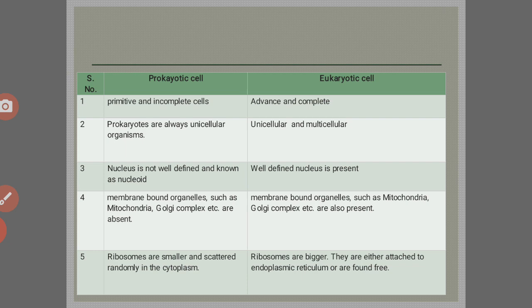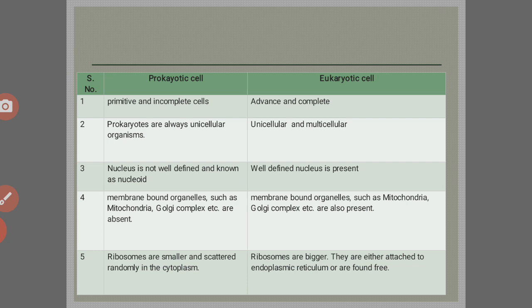In the prokaryotic cell, the first difference is that it is a primitive and incomplete cell, while the eukaryotic cell is an advanced and complete cell. Prokaryotes are always unicellular organisms, while eukaryotic cells are unicellular or multicellular organisms. In the prokaryotic cell, the nucleus is not well defined and is known as the nucleoid, while in the eukaryotic cell a well-defined nucleus is present.